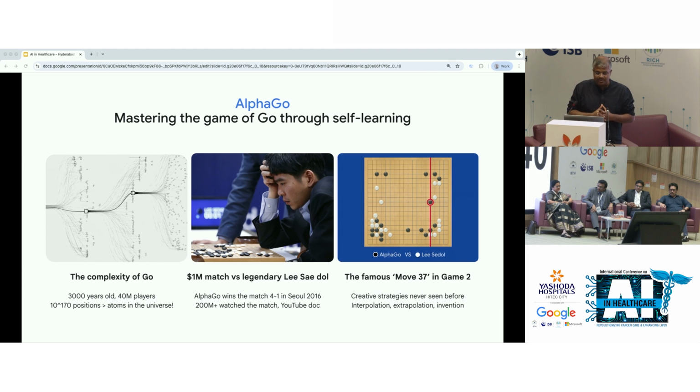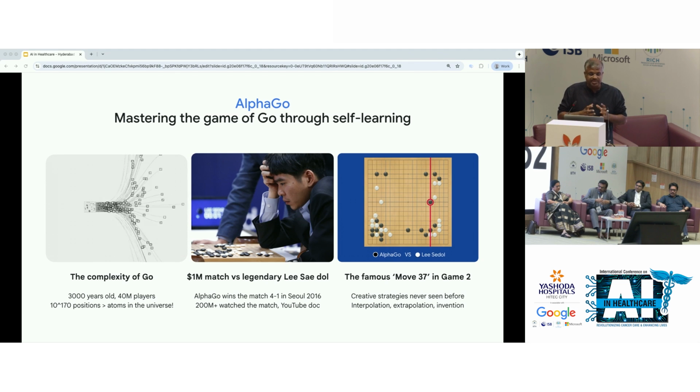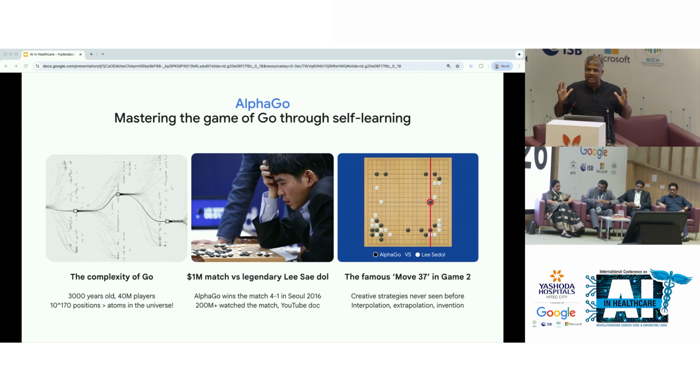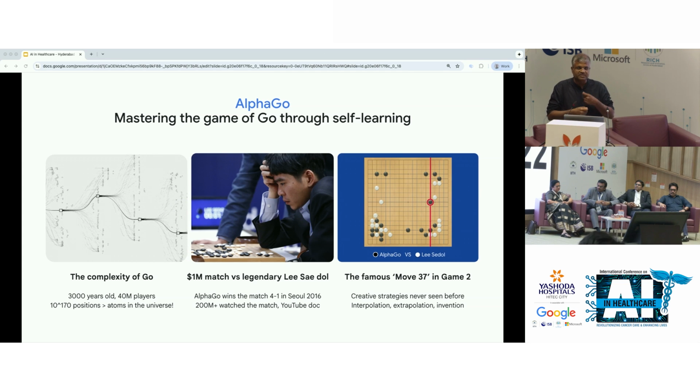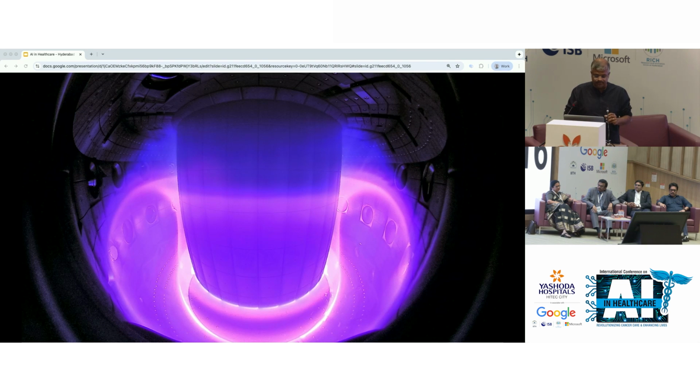After the match, Lee Sedol said about move 37, "I thought AlphaGo was based on probability calculations, and that it was merely a machine. But when I saw this move, I changed my mind. Surely AlphaGo is creative." So I think when you can run these large sets of trajectories and learn the evaluation functions and then self-improve based on this, new things happen that you were not expecting earlier. So I'll just park this thought for a minute.